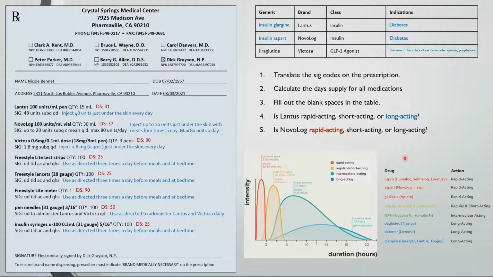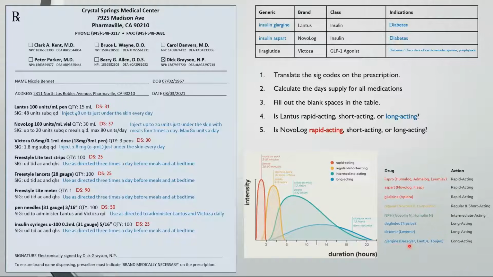There are a lot of takeaways about the composition or action of the insulin just by looking at the names. For example, Fiasp is the brand name for insulin aspart. Or if you take the R in Apidra and move it to the front, you get Rapida, referring to rapid-acting insulin. And with regular insulin, the R is carried over in the brand names Novolin R and Humulin R, and it's a regular-acting insulin. With NPH, the N is carried over in the brand names, and it's an intermediate-acting insulin.